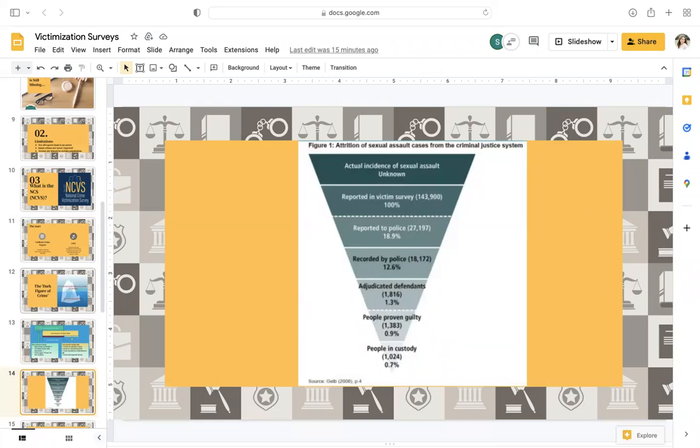Only 12.6% is actually recorded by the police. And from that, only 1.3% is actually sent to the court system, or only 0.9% are actually proven guilty. And from that, only 0.7% are actually put in custody. So from what we see of people who were put in custody, there's actually a huge amount of people who are being sexually assaulted that we don't know about.